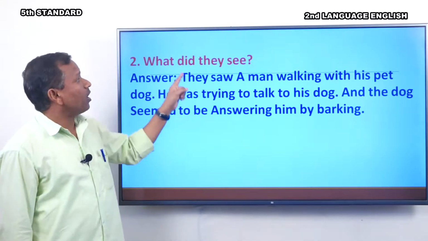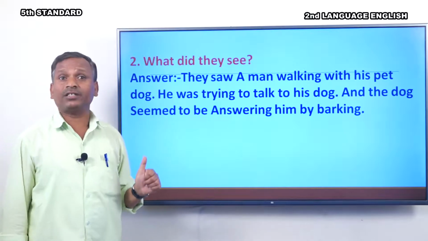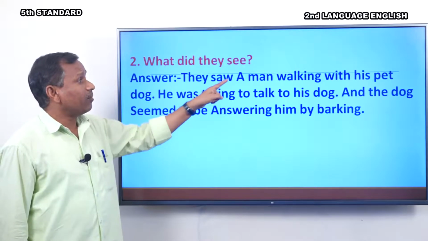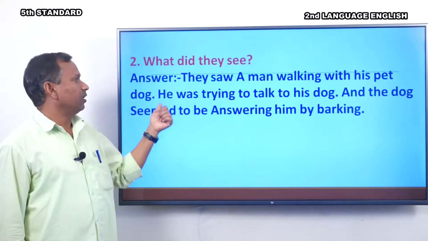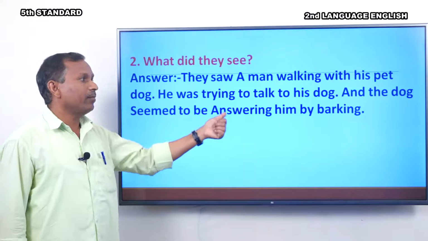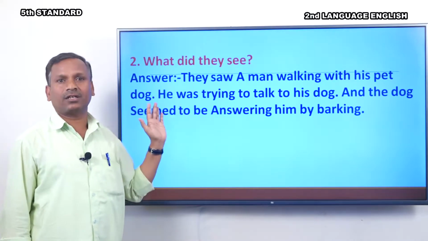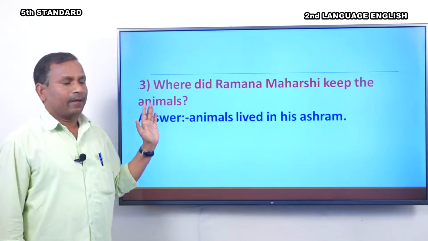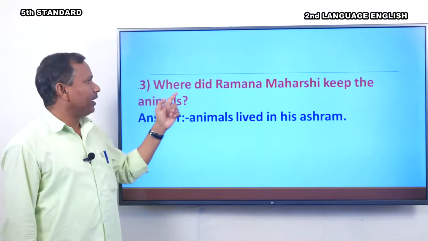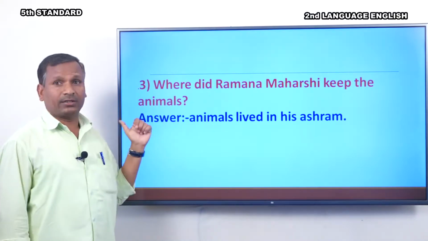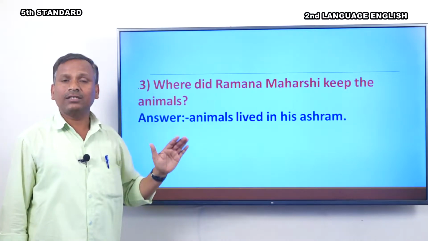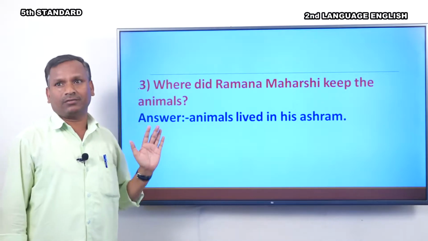What is the next one? What did they see? Can you guess? What is the answer? Yes, the answer is they saw a man walking with his pet dog. He was trying to talk to his dog, and the dog seemed to be answering him by barking. This is the answer. Okay. Now, the third question is, where did Ramana Maharshi keep all the animals? Yes, here is the answer. Animals lived in his ashram. This is the answer. Okay.